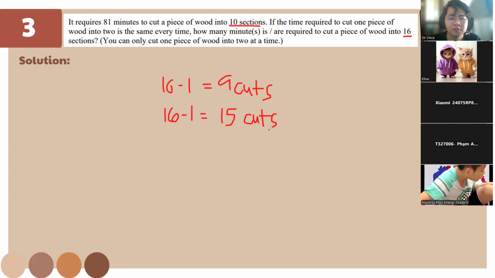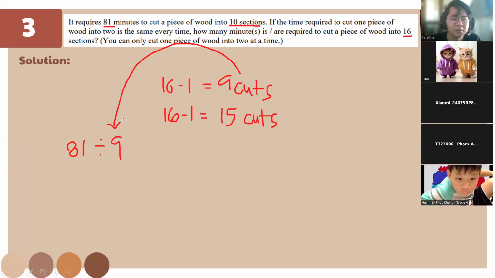So for this one, if you know the answer, everyone chat in the chat box, very good. So we have here 81 divided by the 9 cuts, okay? And we'll have how much? We'll have 9.